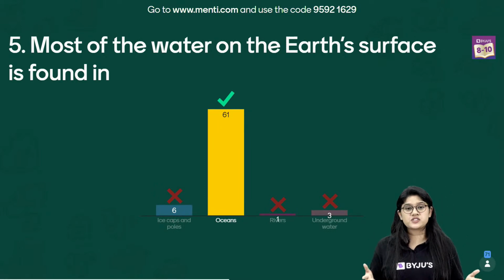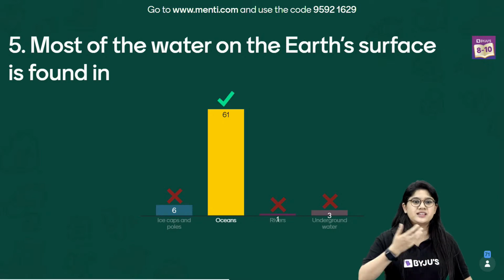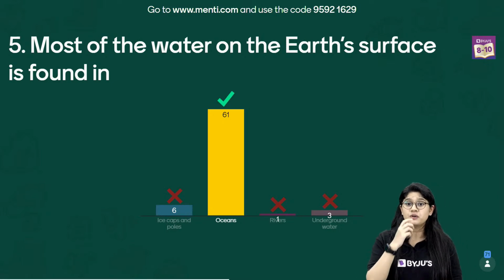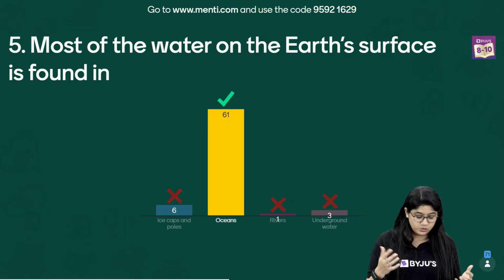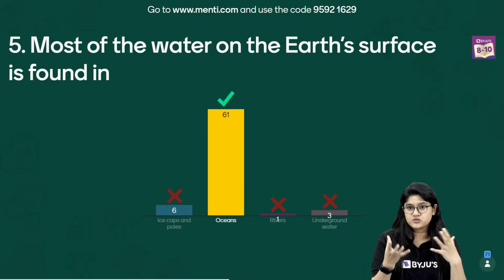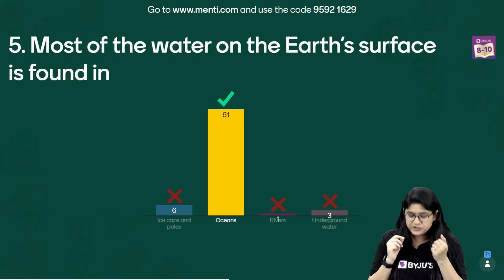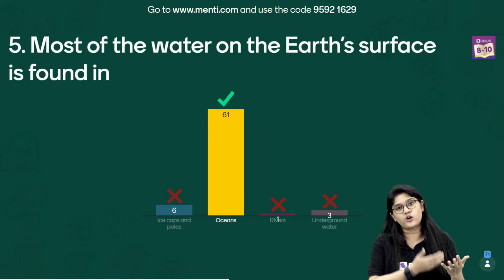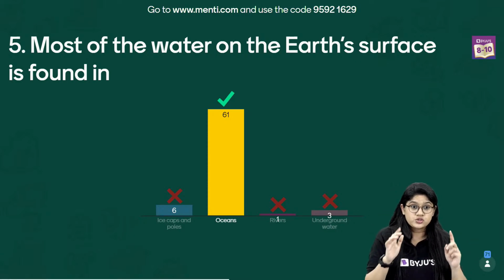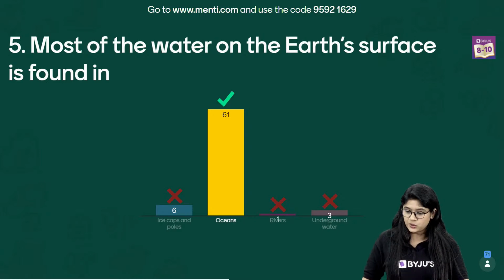So in the oceans of course we have the most water, right? But of course it's not drinkable. We cannot drink it directly. So 61 of you have voted for the correct answer, which is the oceans. In ice caps and glaciers we have the fresh water which is frozen, right? We have rivers which of course have fresh water, and the underground water is fresh water again. So of course the correct answer over here is the ocean.